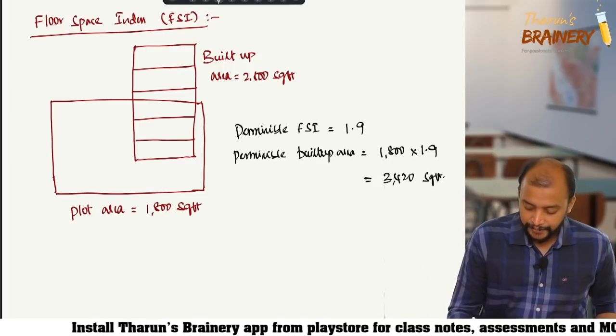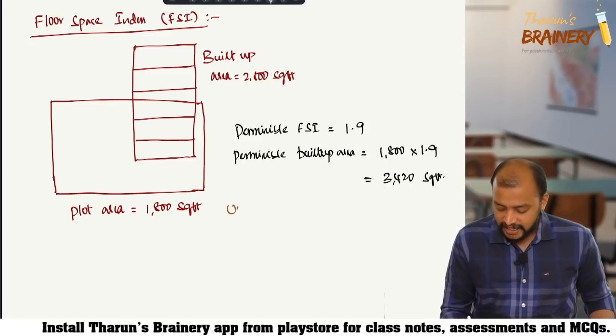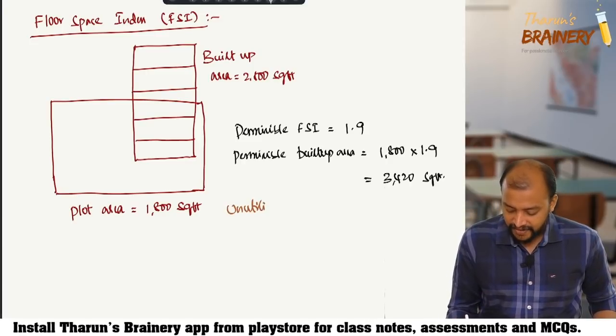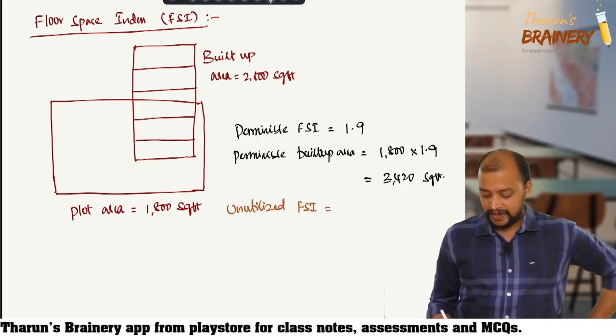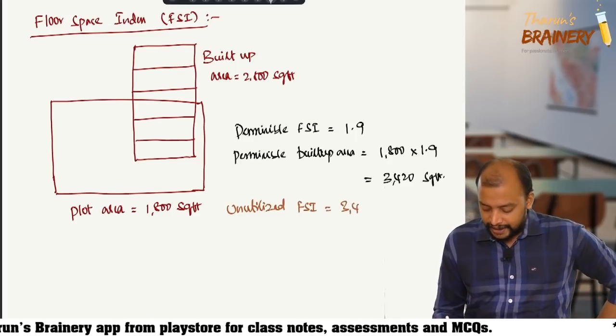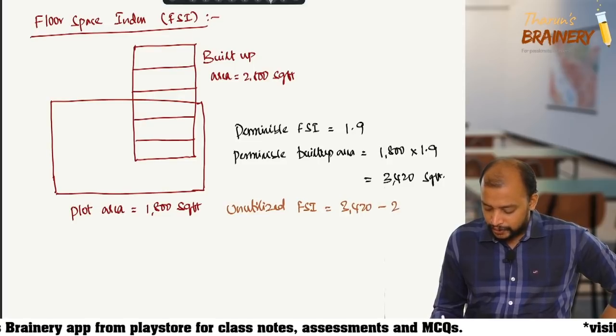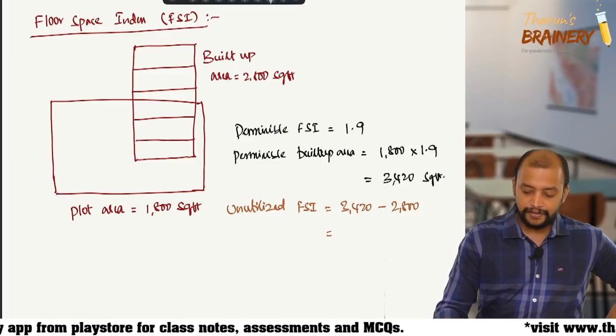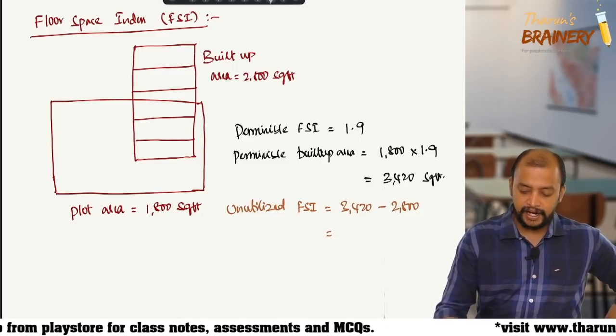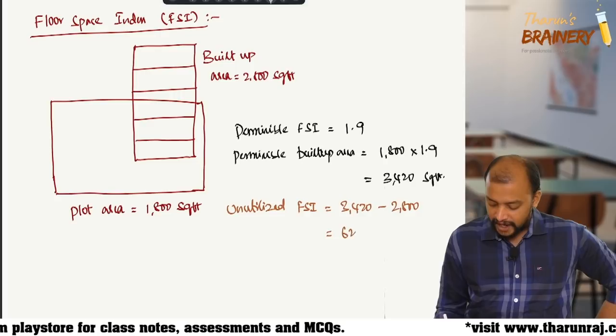Unutilized FSI equals 3420 minus 2800, so 620 square feet.